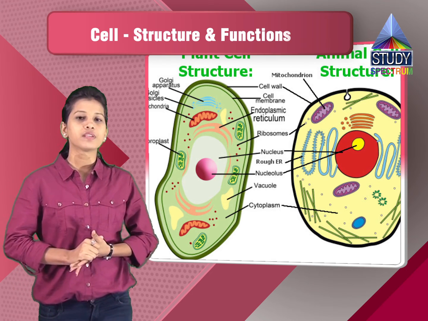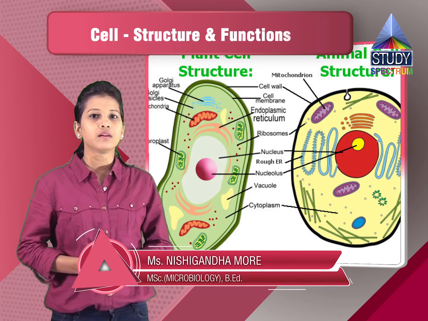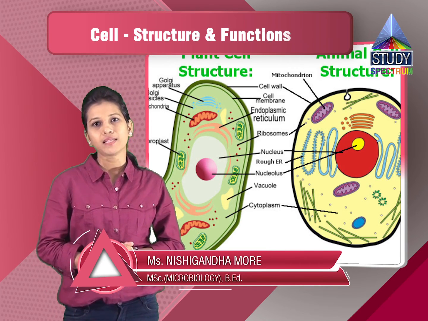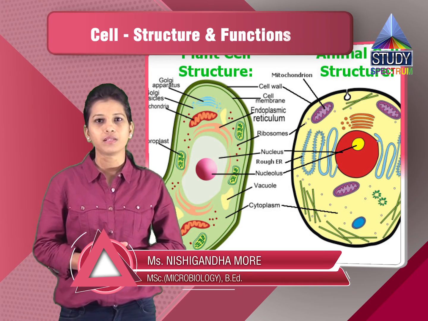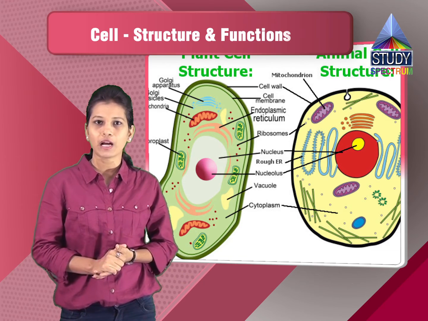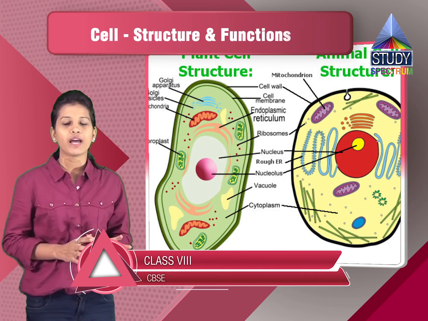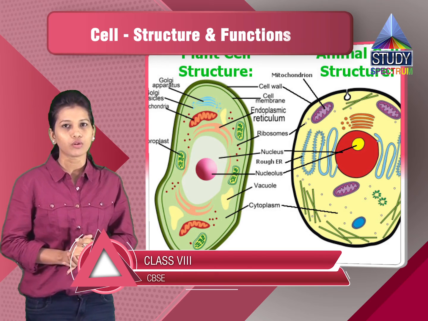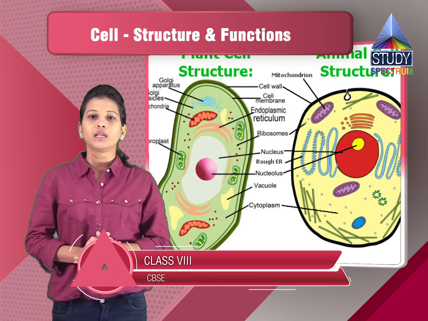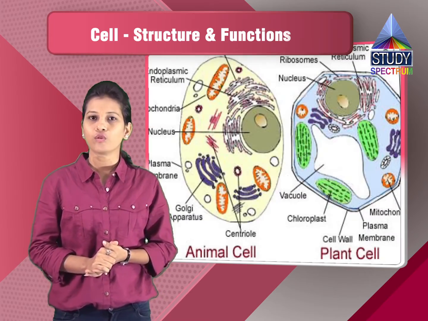Again, one more major difference is the presence of the chloroplast. The chloroplast is present only in the plant cell, and it is absent in the animal cell. As you all know, photosynthesis is done by plants only. So plants carry out photosynthesis via the chlorophyll pigment, which is there in the chloroplast, and the animal cell does not carry out photosynthesis, so it does not have the chloroplast.